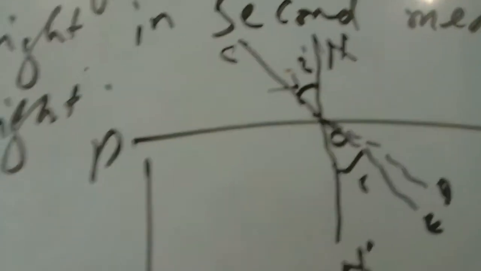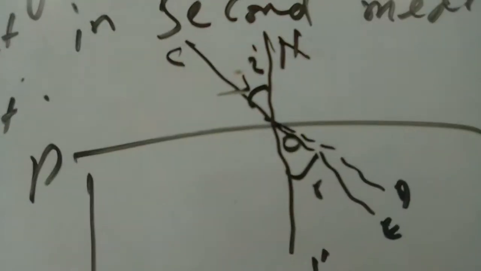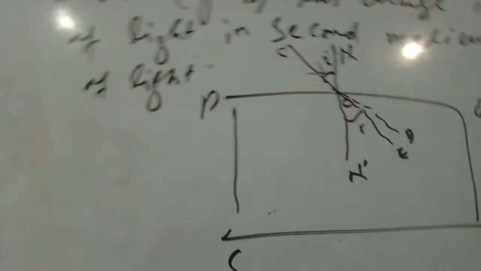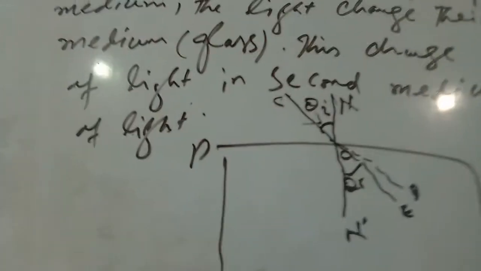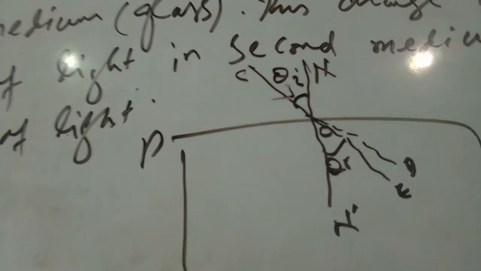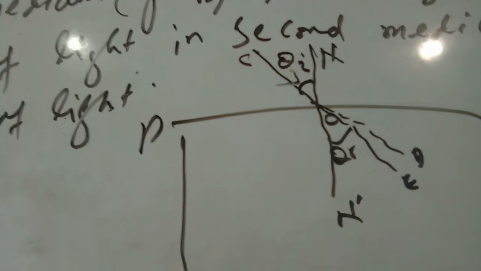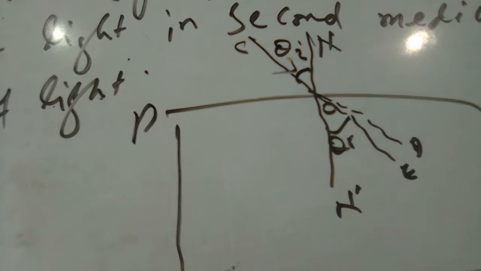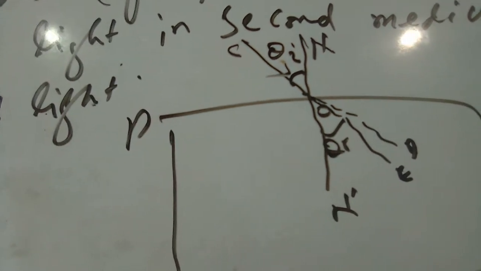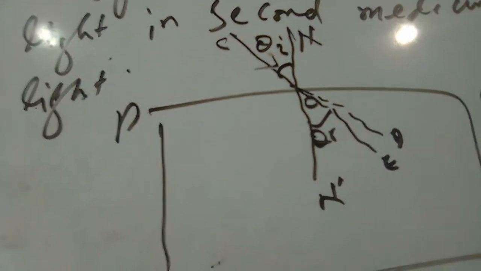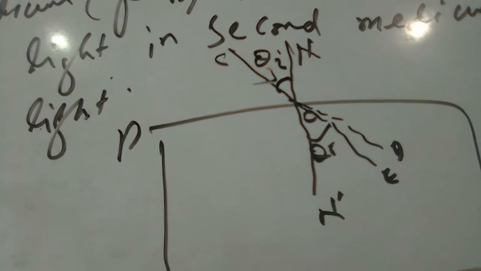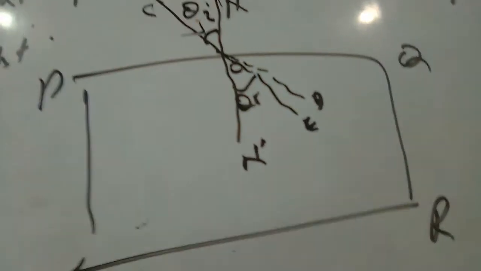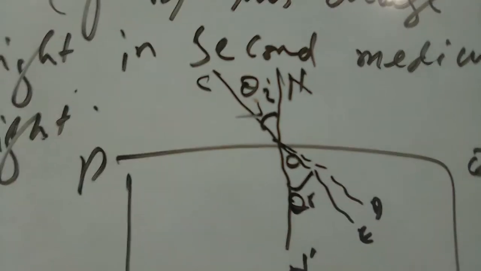The angle of incidence i and angle of refraction r can also be represented by theta i and theta r, which the incident and refracted rays make with the normal NON dash, perpendicular at the point of incidence. They are called the angle of incidence and refraction respectively.